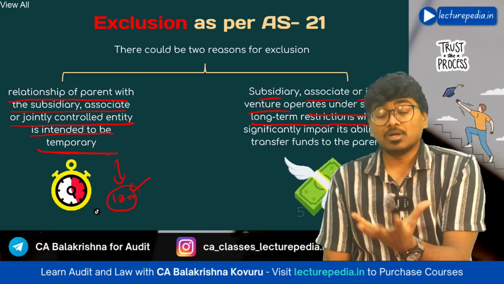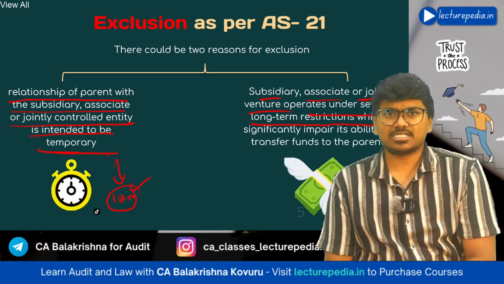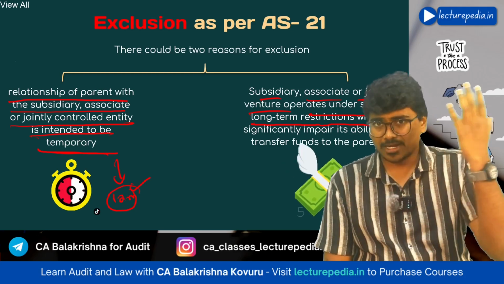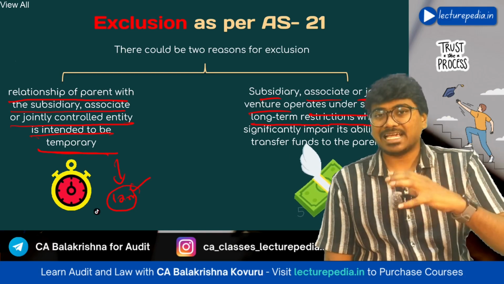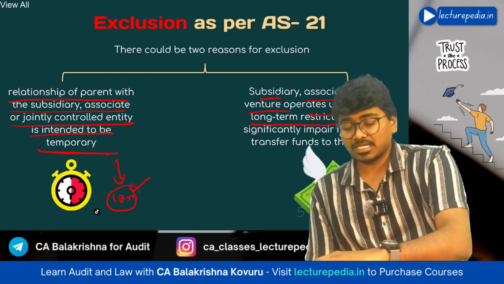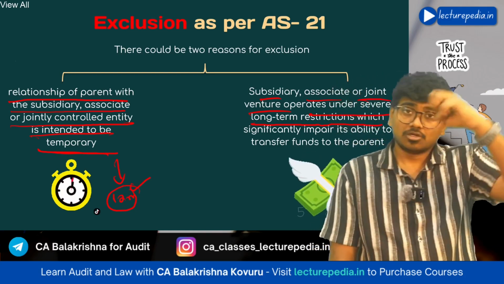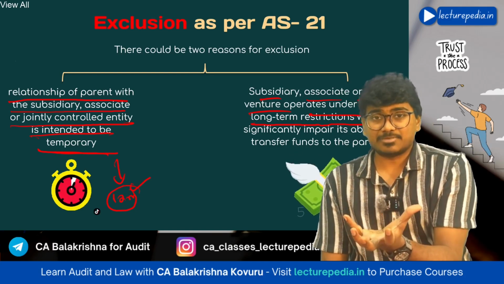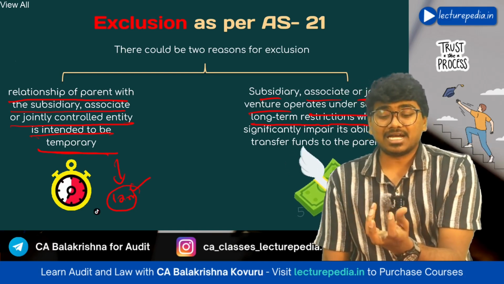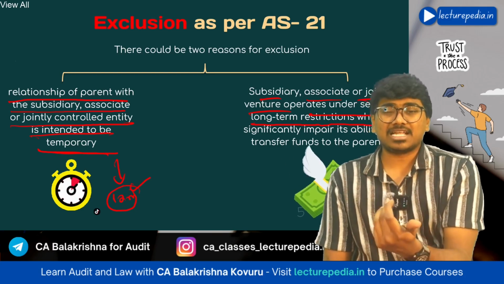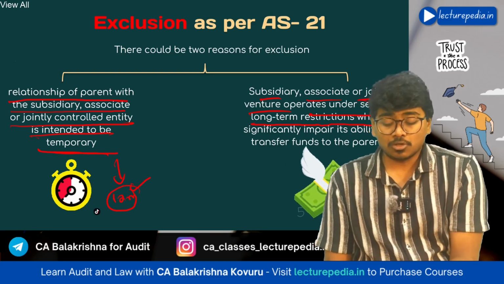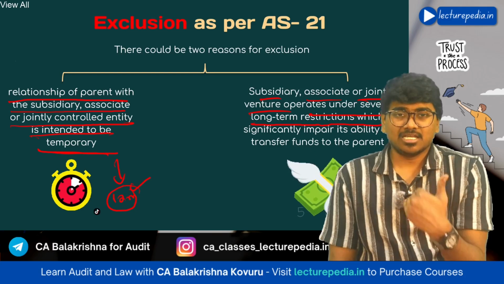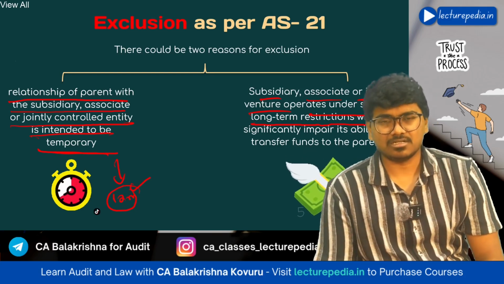Now, as per the rules and regulations in India, the foreign company cannot take profits from the Indian subsidiary out of India. So this subsidiary is operating under severe long-term fund transfer restriction, and you cannot include this subsidiary in consolidated financial statements.